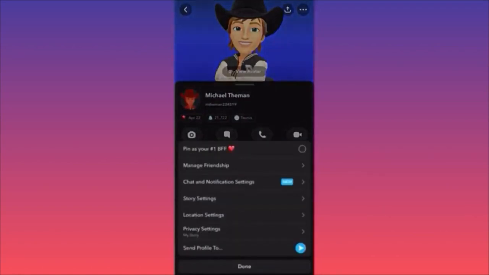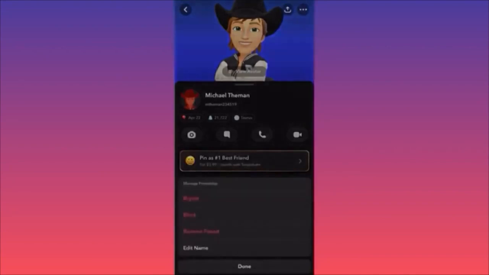And then on the pop-out menu, I want you to click on the first option, which is Manage Friendship. Then you have the option to block them. You have the option also to remove the friend, right? Maybe you don't want to block them, you just don't want to be friends with them anymore. Also, if there is a reason for escalation, you can simply report them. This is how you can block someone on Snapchat that is part of your friends.